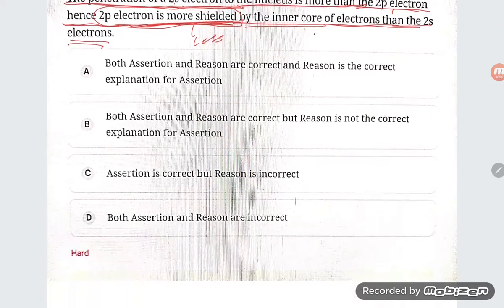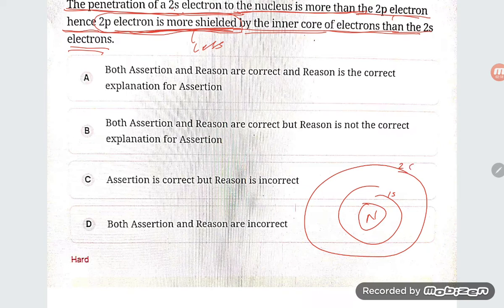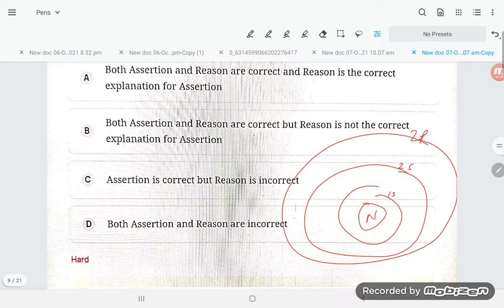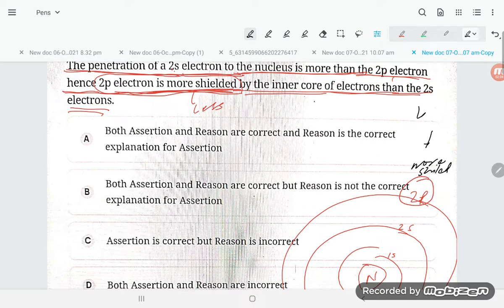Now you see, student, how the statement is there. This is the nucleus. Suppose this is 1s, then 2s, then 2p. Which electron will be more shielded? This one is more shielded, and it means low IE. Right, this will be low IE.